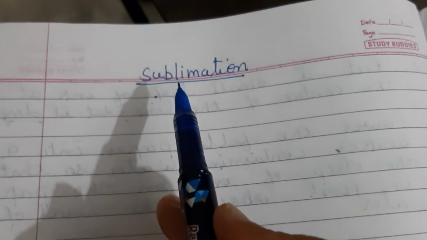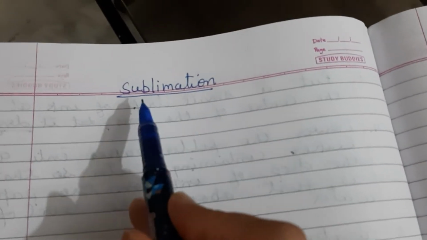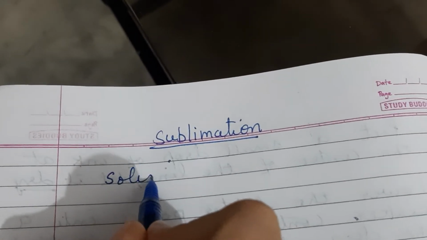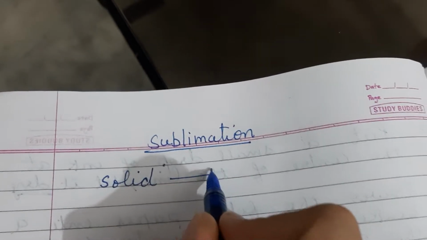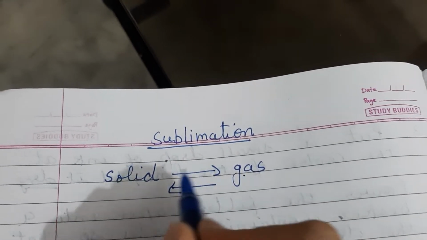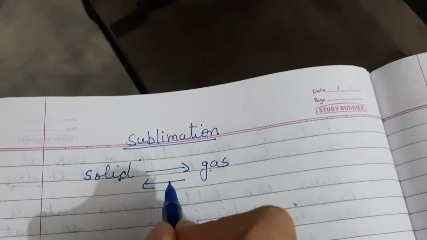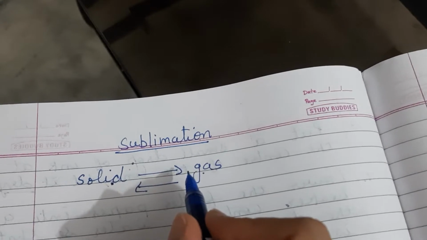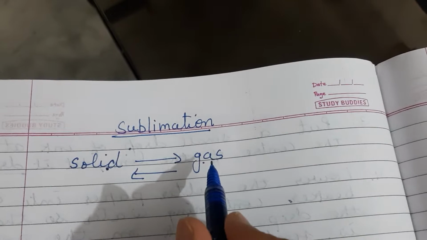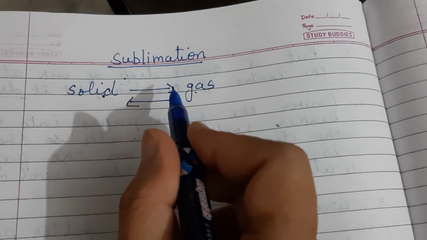In this video, we will study another method of separation that is known as sublimation. Now, what is sublimation? Sublimation is a process in which a solid substance directly converts into a gas, or vice versa, meaning gas directly converts into a solid without interconversion into a liquid. Such a process is known as sublimation, meaning the conversion of a solid directly into a gas without passing through the liquid state.